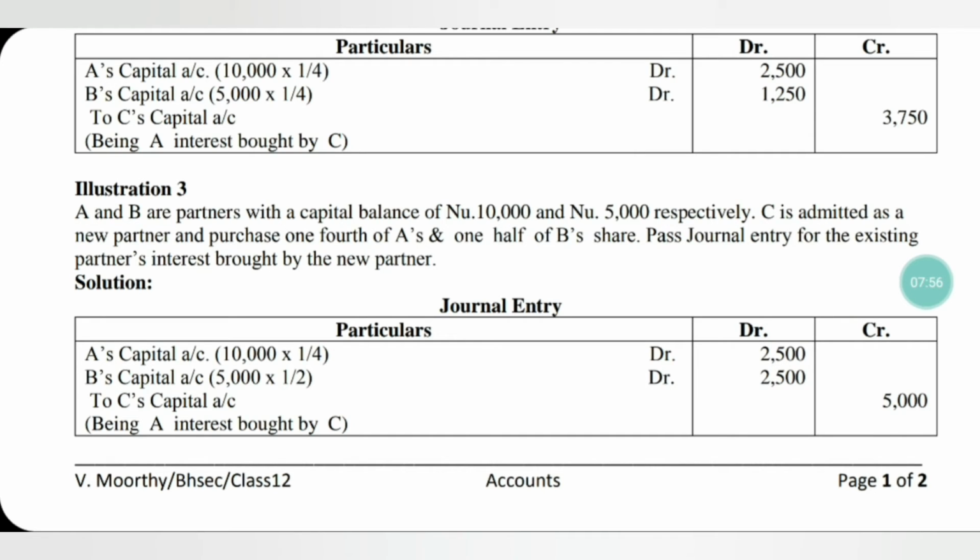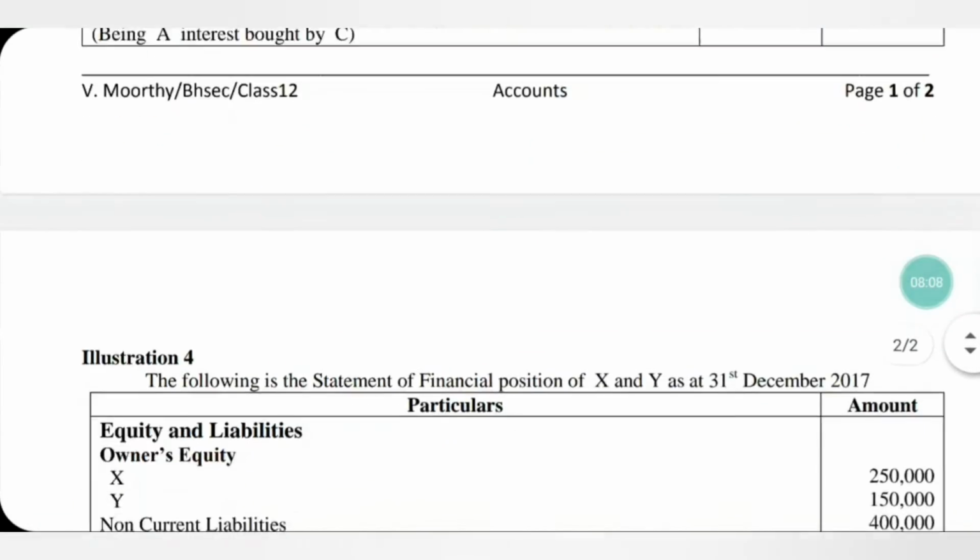Now, how to pass the journal entry? A's capital account to be debited, B's capital account to be debited and C's capital account to be credited with the amount of 5,000. Next one, illustration number 4.